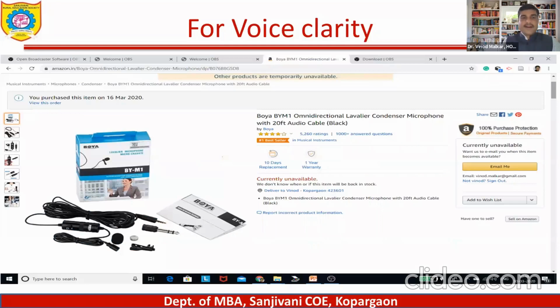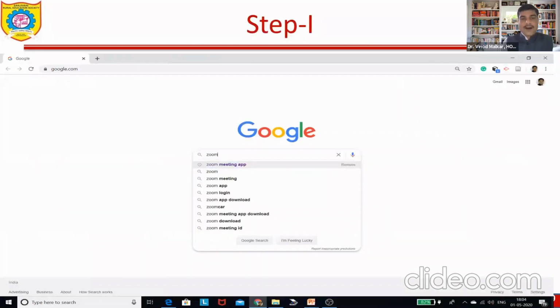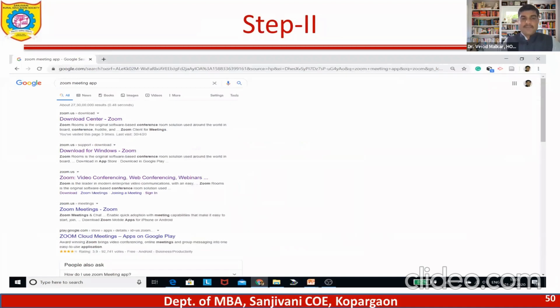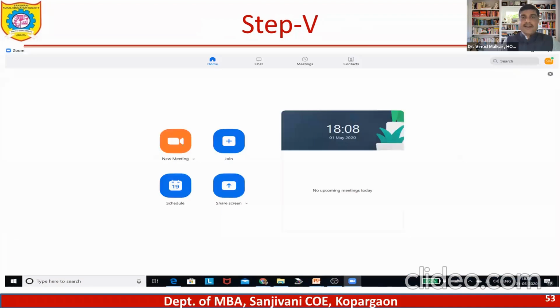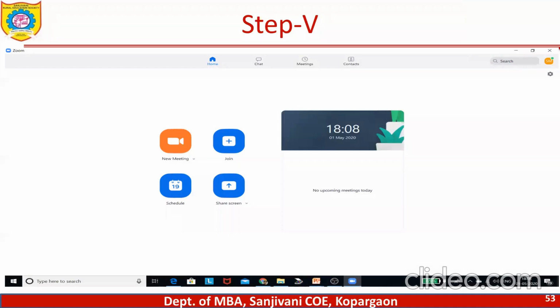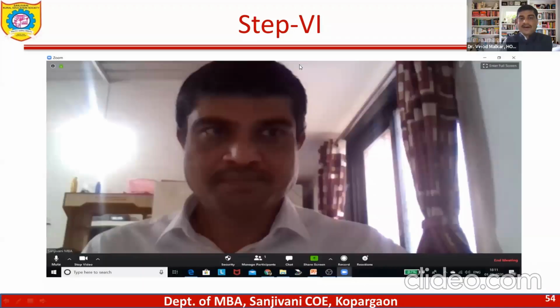Then moving ahead, the next tool is Zoom, which you are already using. I will just move quickly. Zoom you can download on your laptop like a mobile phone, and you can just open it. And if you want to create videos and lectures with the help of Zoom, you just click on this. You click on the meeting, lock your room, and share your presentation.